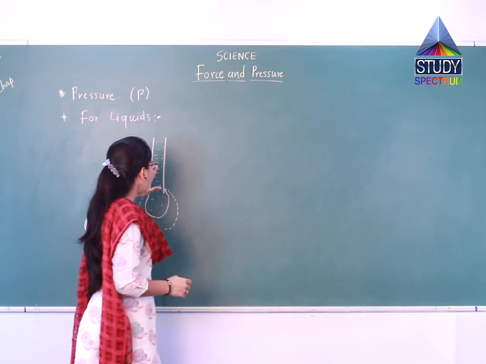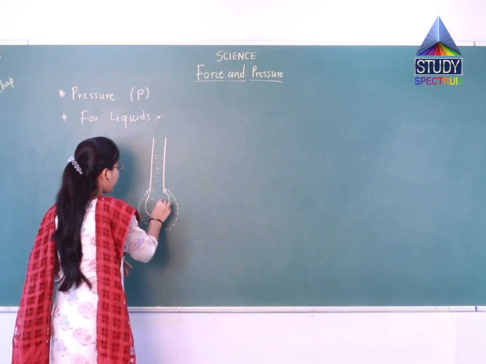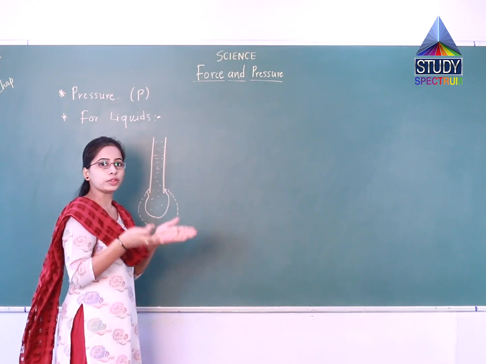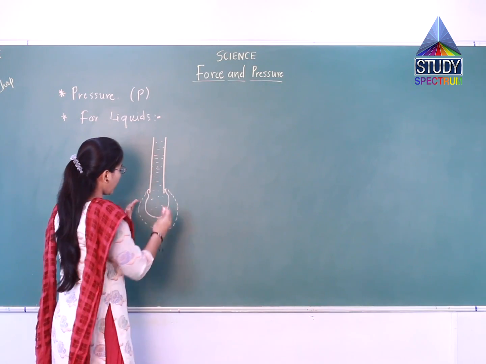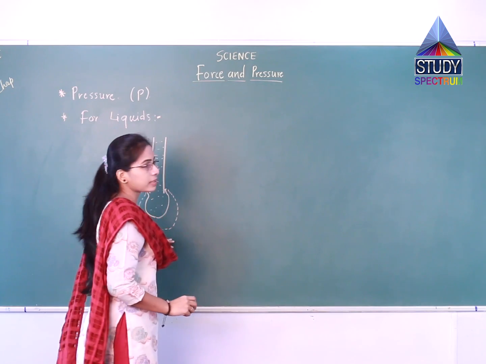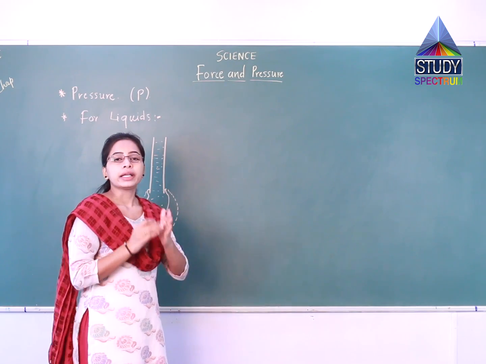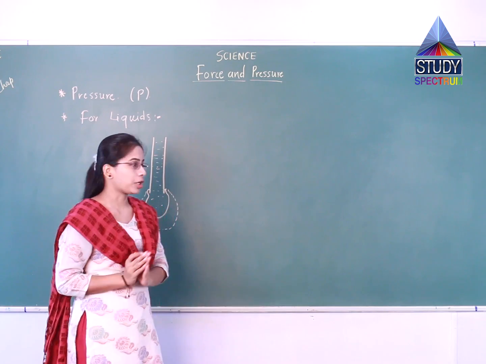That means the water in the tube is exerting pressure on the walls of the balloon, and because of that the size of the balloon increases. So this is the first example where we can see that water, which is a liquid, can also exert pressure.